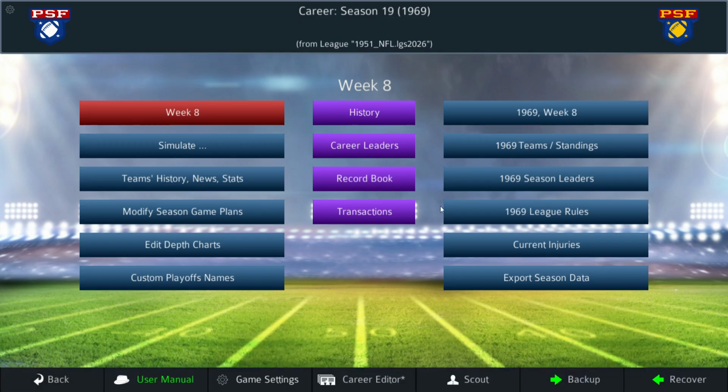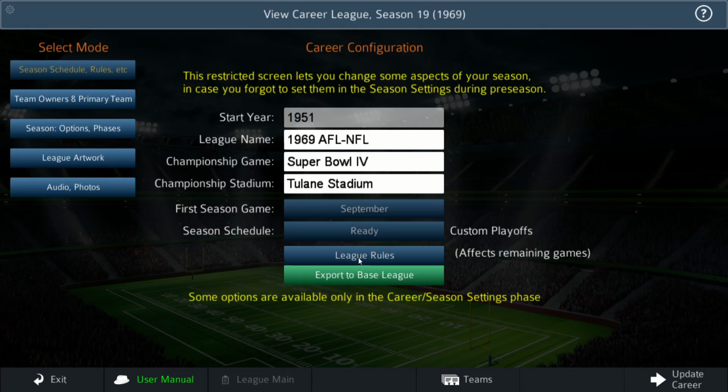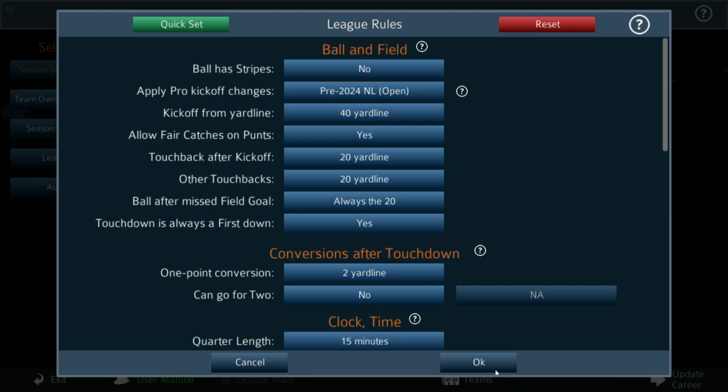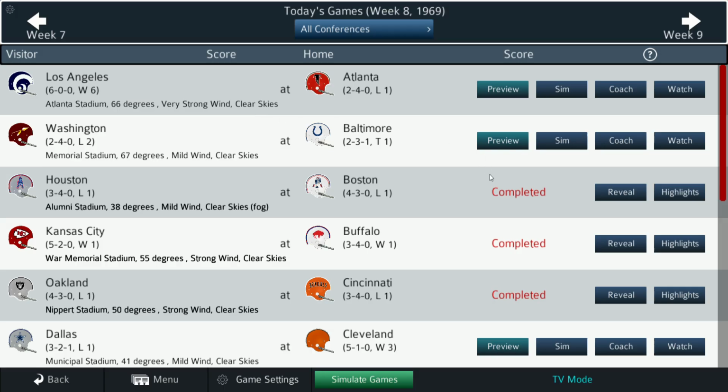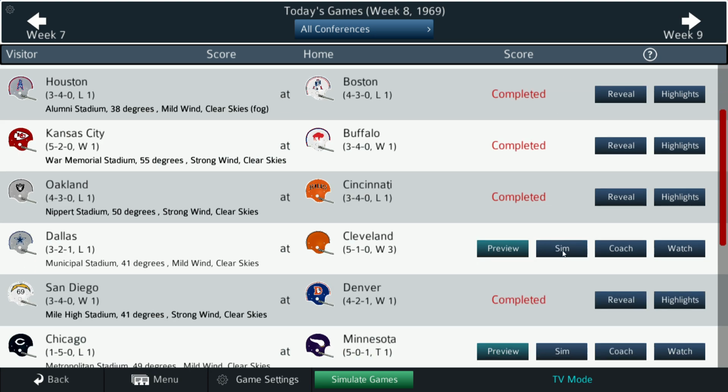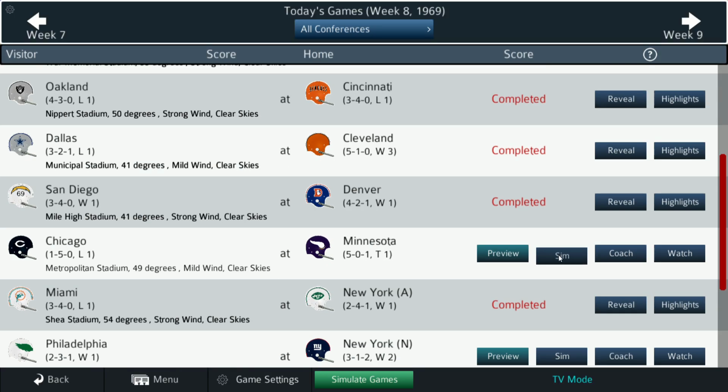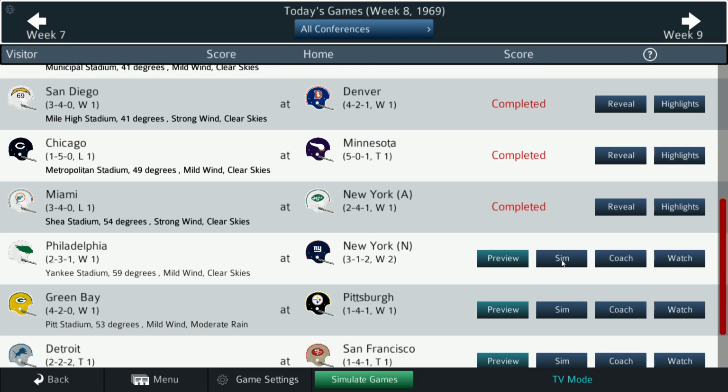Back here in the career editor, change this to no. And we're in week 8 now, so we might stop here. Let's go ahead and see how many games we've got completed now. I think we're going to do one more week because the NFL teams, I think, have not completed half their schedule yet.